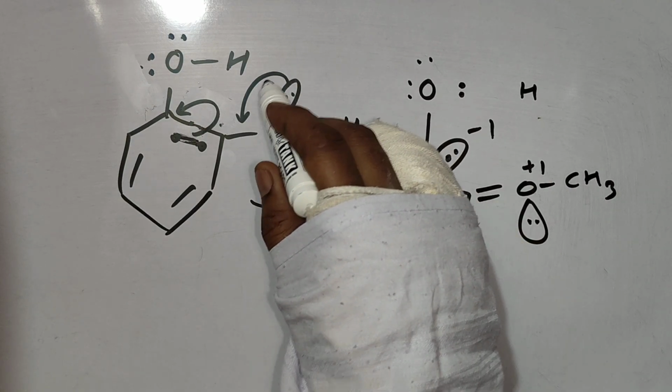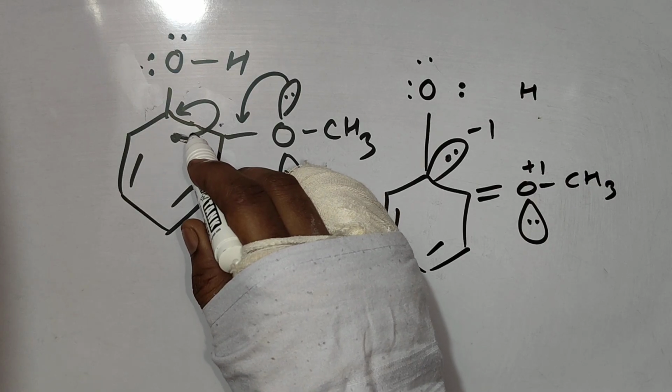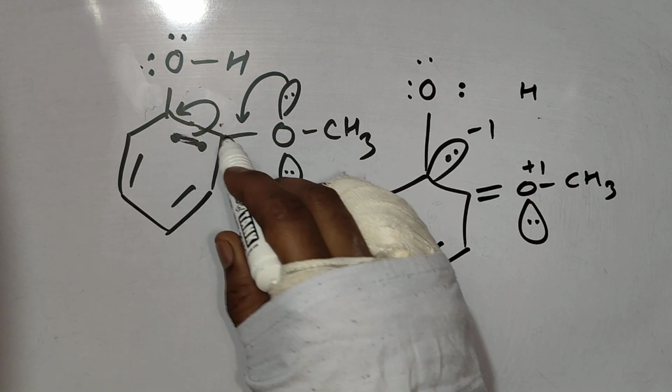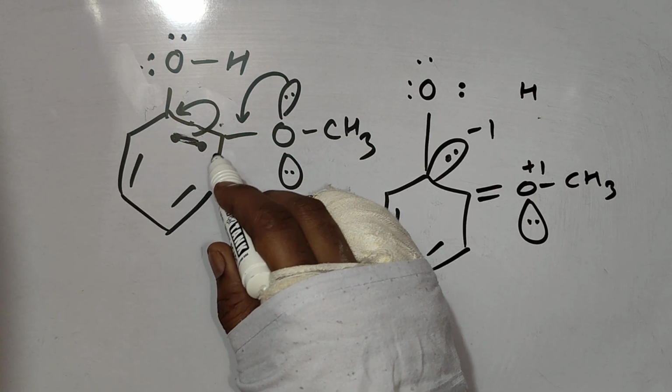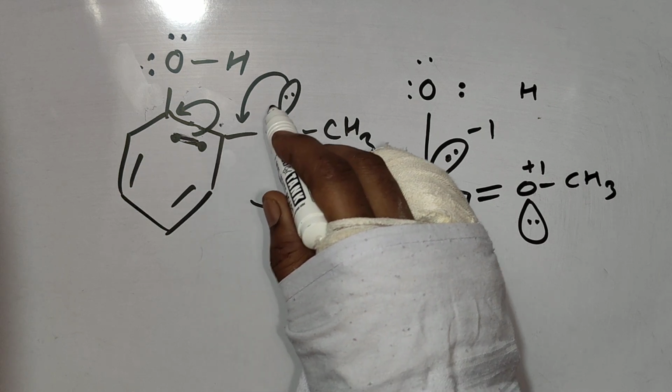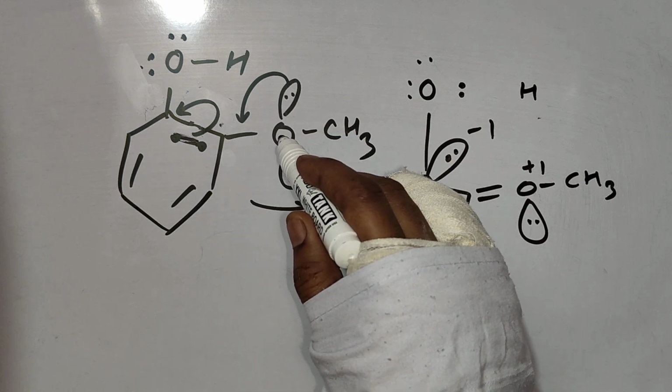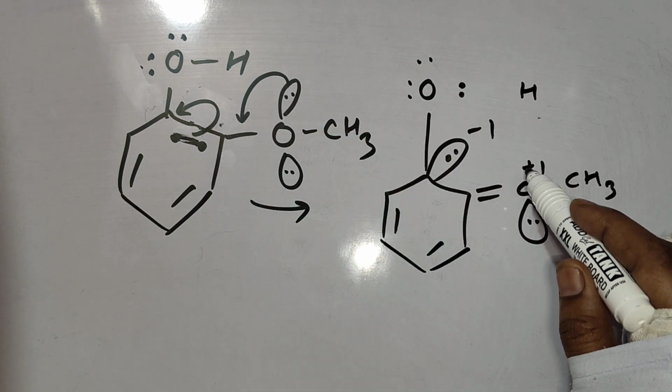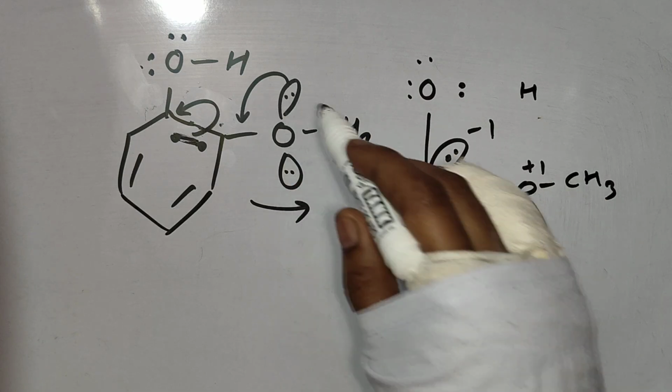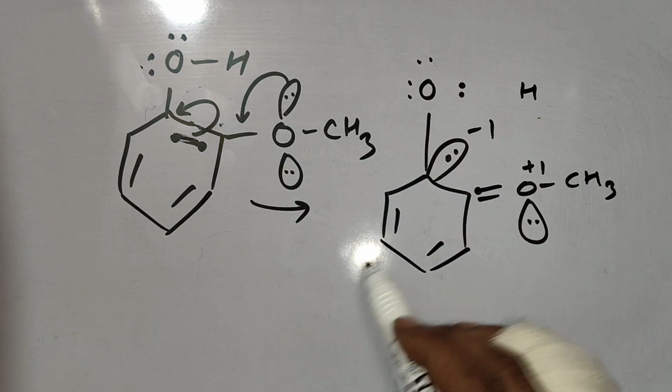When oxygen delivers the lone pair here, these pi electrons will feel repulsion and move to the next carbon. On this carbon, a vacant orbital will generate. The vacant orbital will be filled by the lone pair, meaning a dative bond will be generated between oxygen and carbon. So oxygen will carry a +1 charge because out of 2 electrons, 1 electron is completely transferred toward carbon.